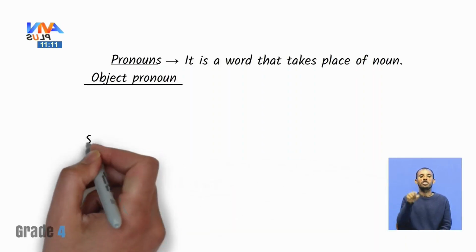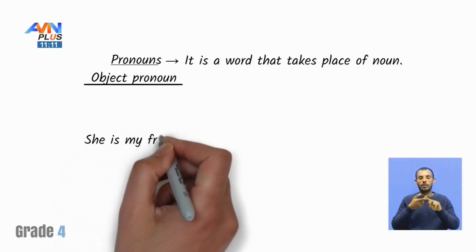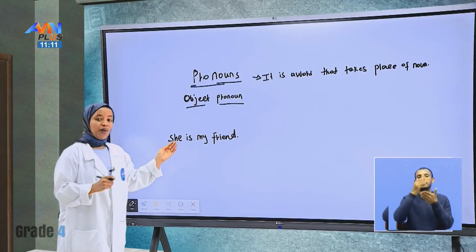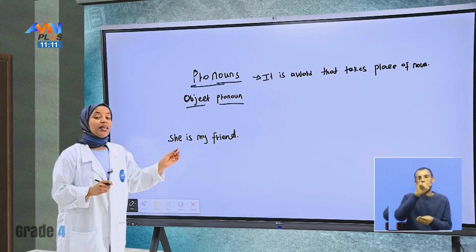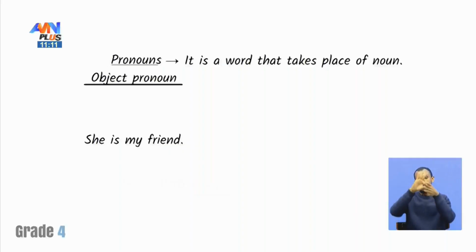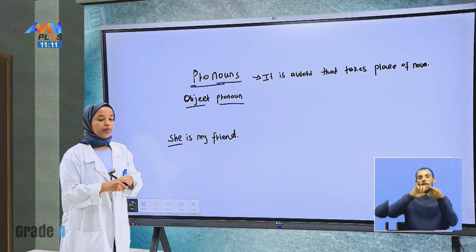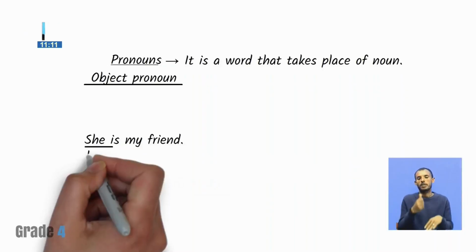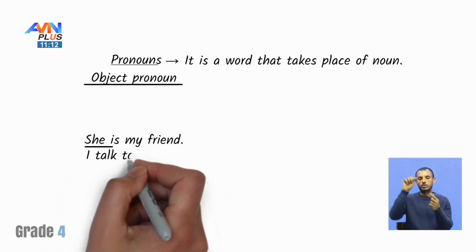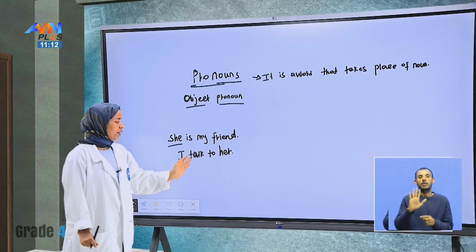For example, look here. She is my friend. Look, students, this is a pronoun. It's also a subject pronoun. It comes at the beginning of the sentence. So, look here: She is my friend. Let me mention another example. I talk to her. Look, students. I talk to her.